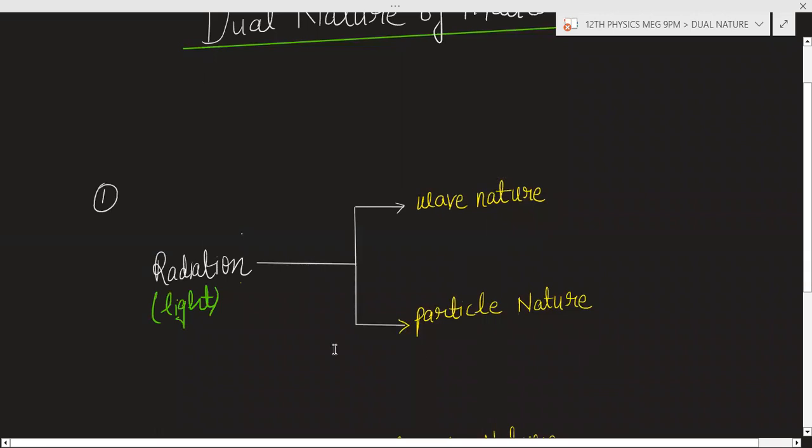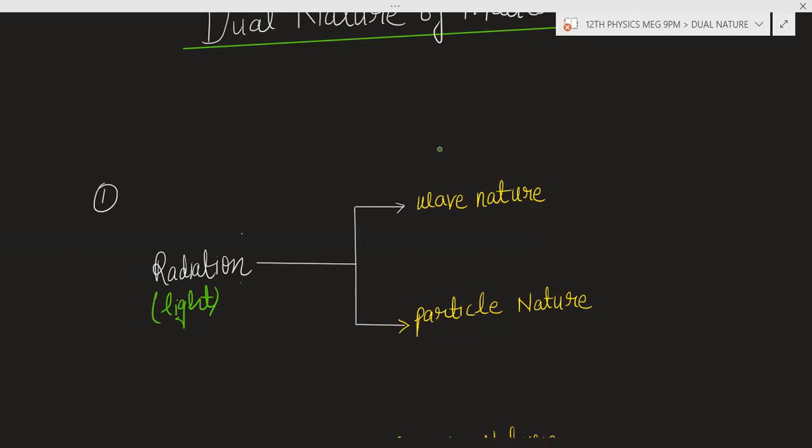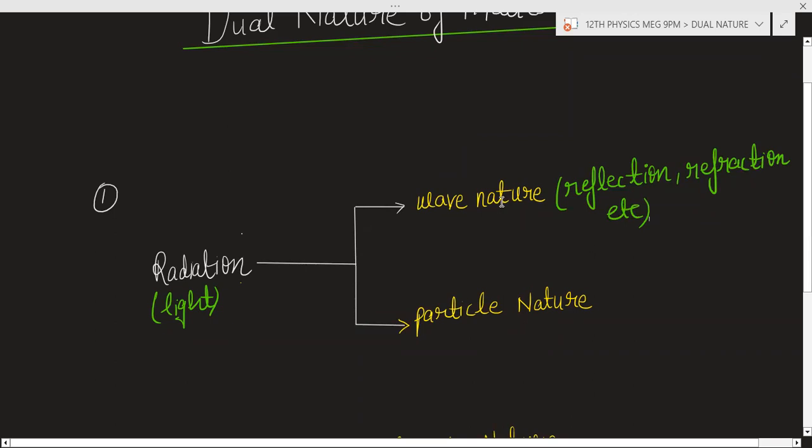How do we know that light has the wave nature? Because we know that light shows reflection, refraction, etc. So that is why we can say light has the wave nature, because refraction is a property of wave.